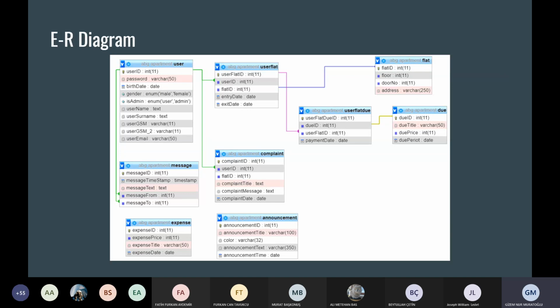This is the ER diagram of our project. There are 9 relations for this project, as you can see. The user table has a relationship with the message, complaints, and user flat tables. Also, user flat has a relationship with user flat to do and flat. And finally, user flat has a relationship with do. We can tell the details later.